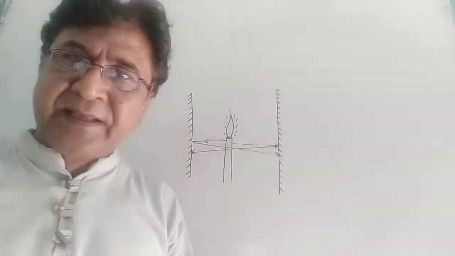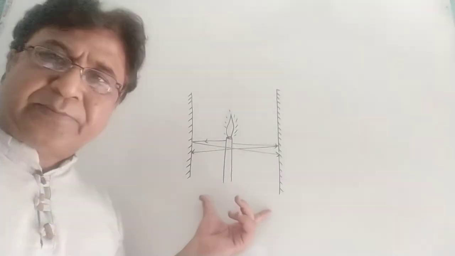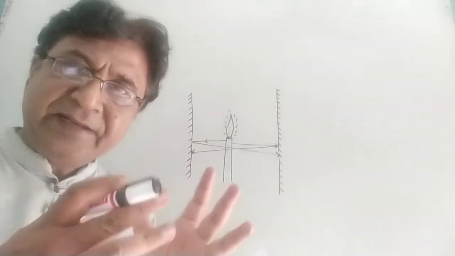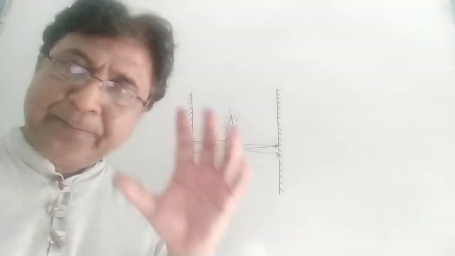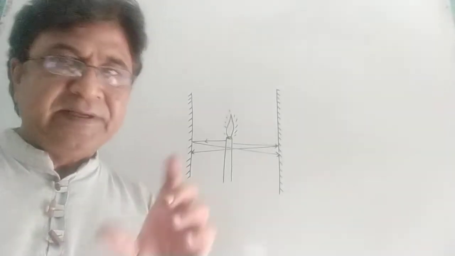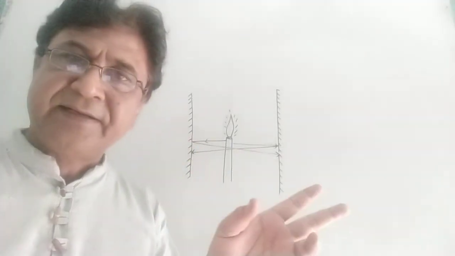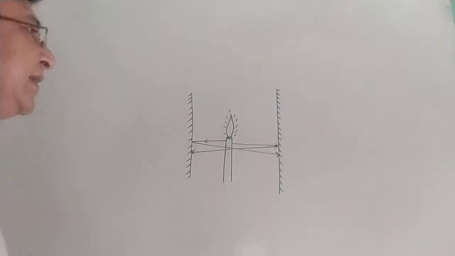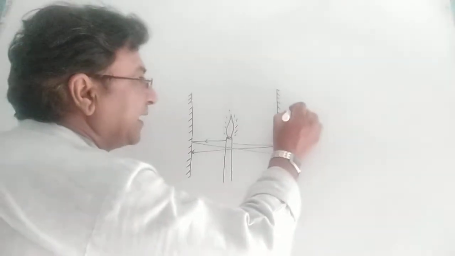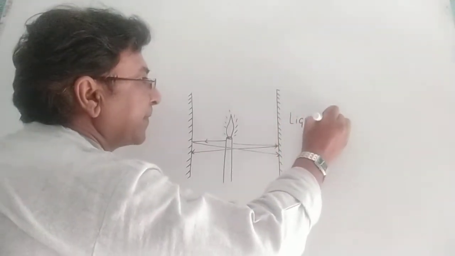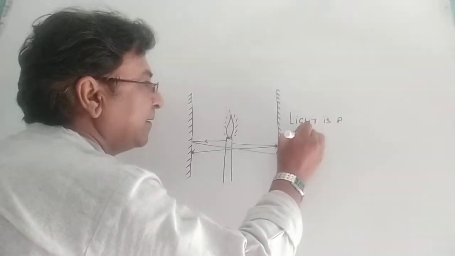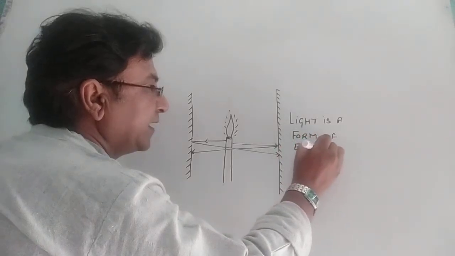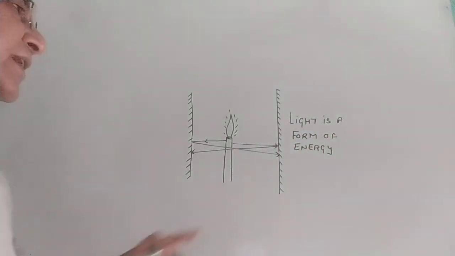The question will come, in this kind of setup, infinite images should have been produced. Infinite images should have been produced, but actually it doesn't happen. Very few images are produced, not infinite. So the question will be asked, why are infinite images not produced? You see, in the very beginning we said light is a form of energy. Never forget that. So light is a form of energy.